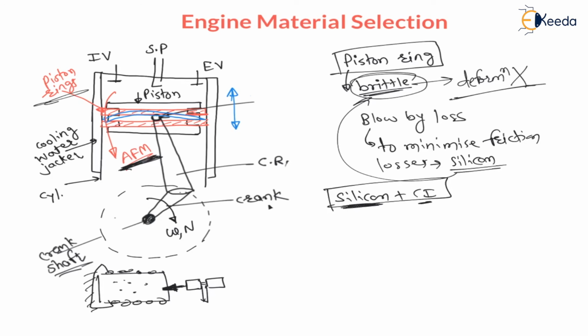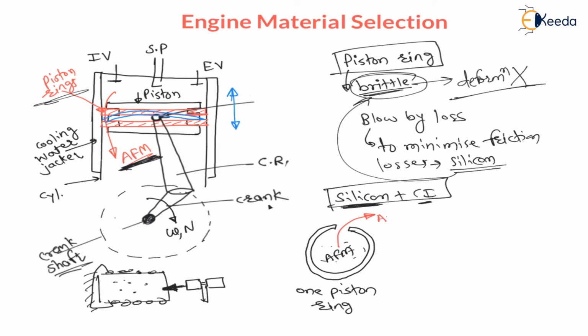Now, generally, this piston ring looks like this. There will be an air fuel mixture here. Now, here I am using only one piston ring. If I use one piston ring, there are chances of leakage of this air fuel mixture. The air fuel mixture may go out. Such type of loss is called blow by loss.